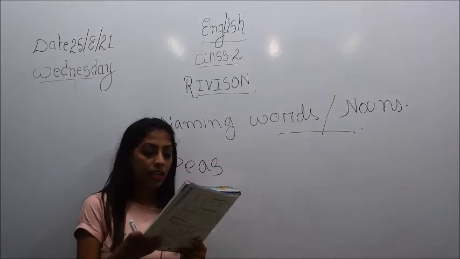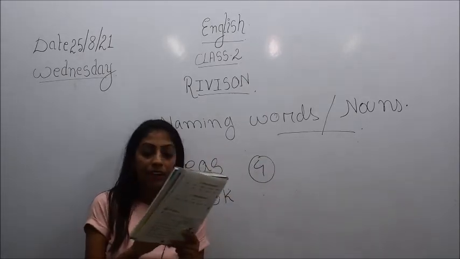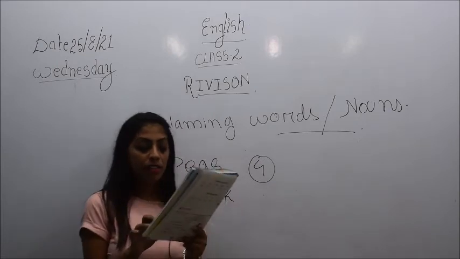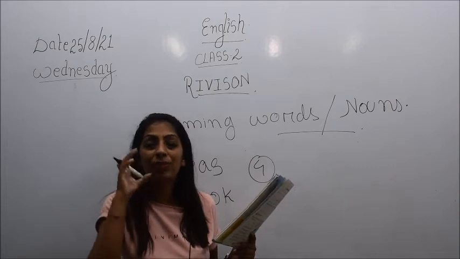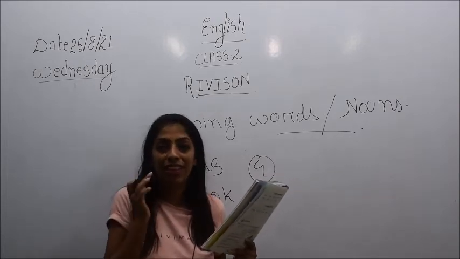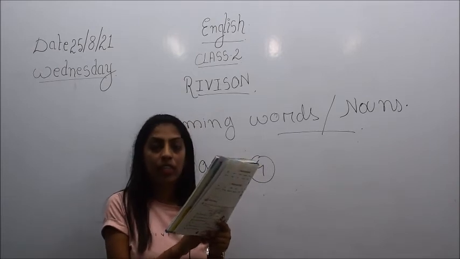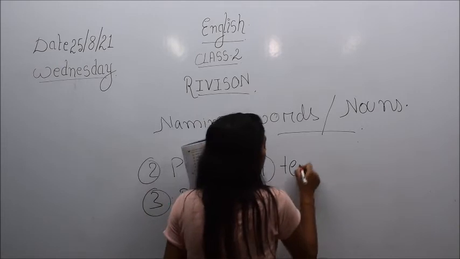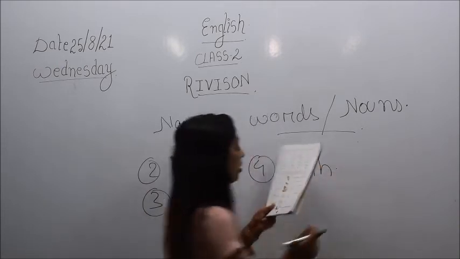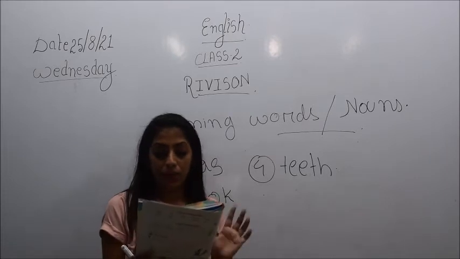Then number 4: our dash help us chew food. What helps you to chew your food, to grind your food, is your teeth, right? Here E-T-E-T-H has been written, so arrange it and it becomes teeth, T-E-E-T-H. Then next: keep the dash in your pocket.